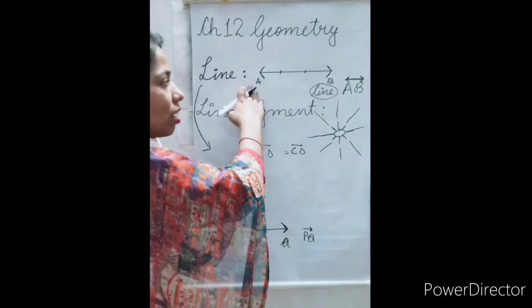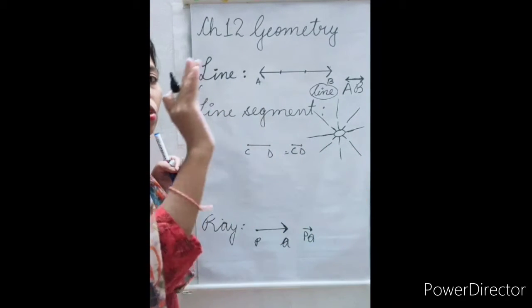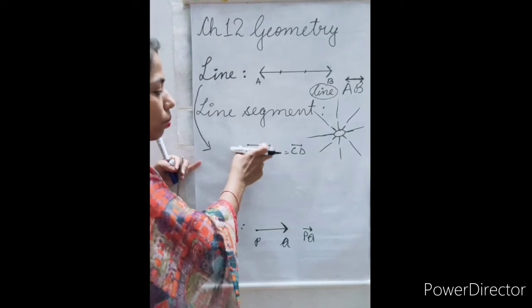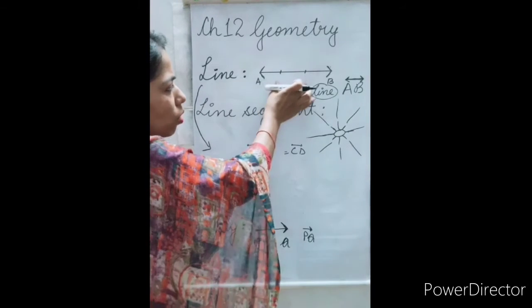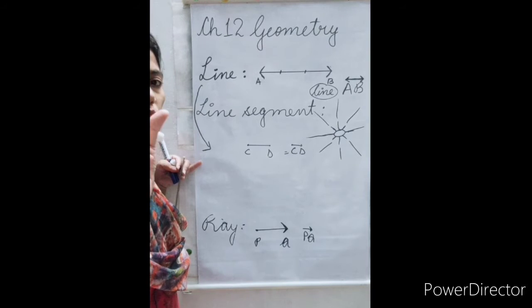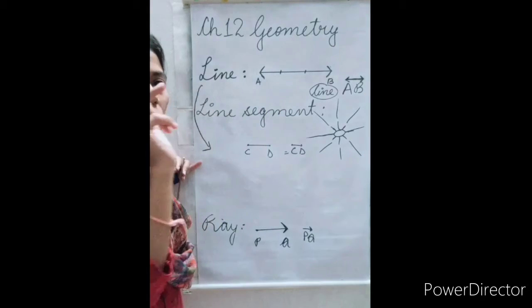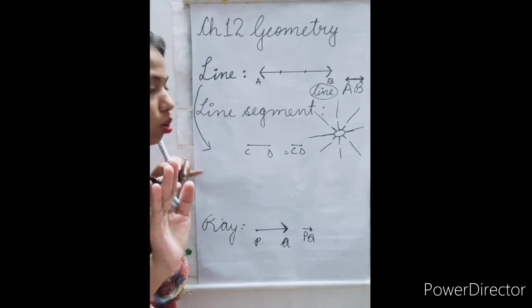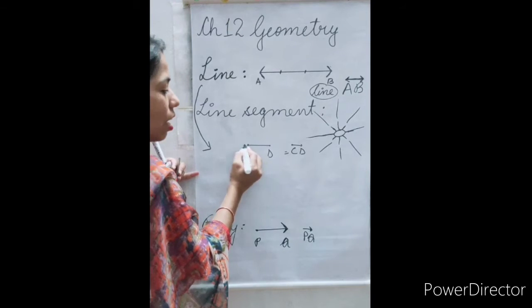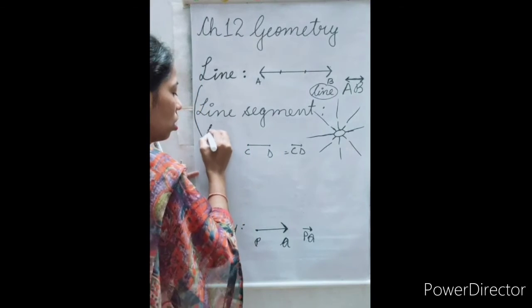We can extend lines from both the ends. So line segments are fixed because line segments are a part of a line, a small unit of this line. Now we will study about different types of line segments. As you have seen, this is horizontal.